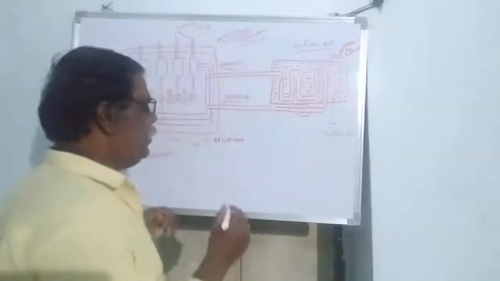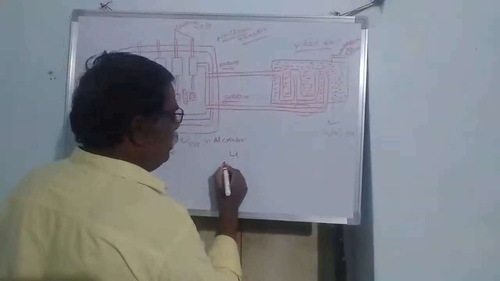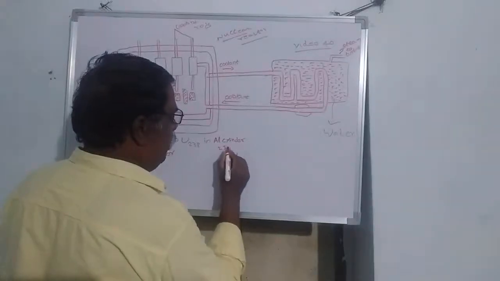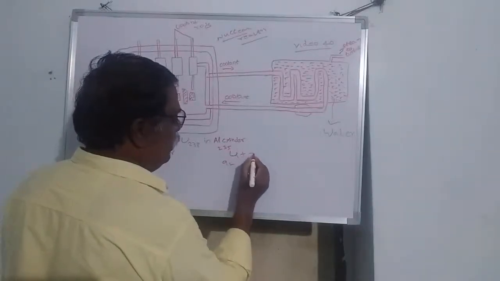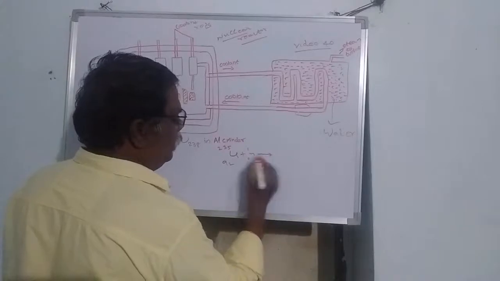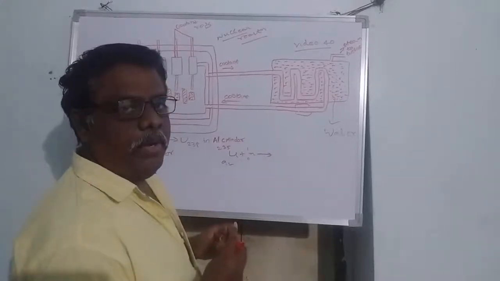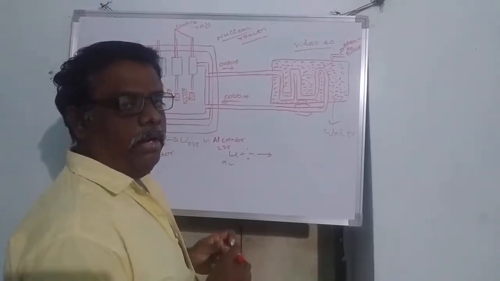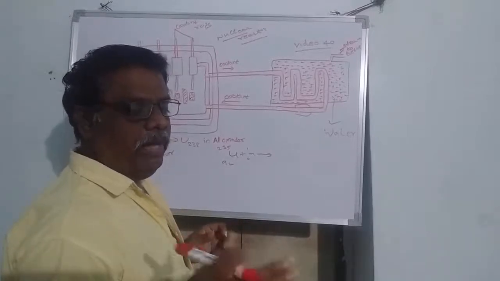So when highly enriched uranium, let us say uranium-235, collides with a fast moving neutron, the uranium will break up into two or more nearly equal fragments.